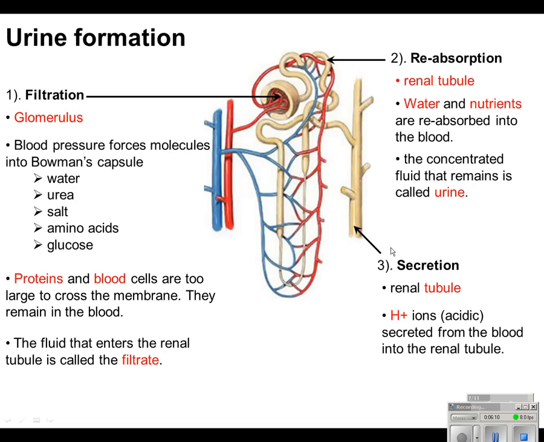At this point, you have H plus ions, hydrogen ions, which, remember, hydrogen ions are going to indicate an acidic solution. And these are going to be secreted from the blood into the renal tubule. We want to make sure that the urine is at a proper pH, and because we're looking at the blood mostly, we don't want blood to have an acidic pH. So this is going to help maintain that neutral pH of the blood so it can circulate around the body.